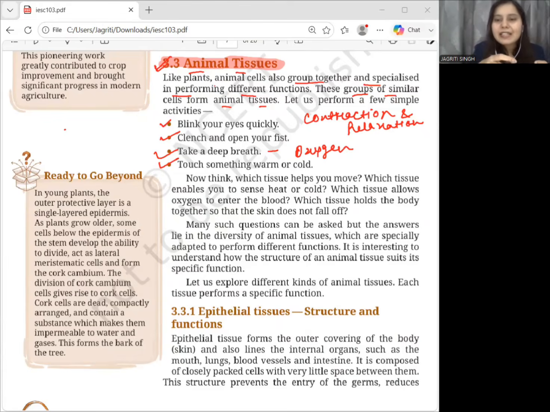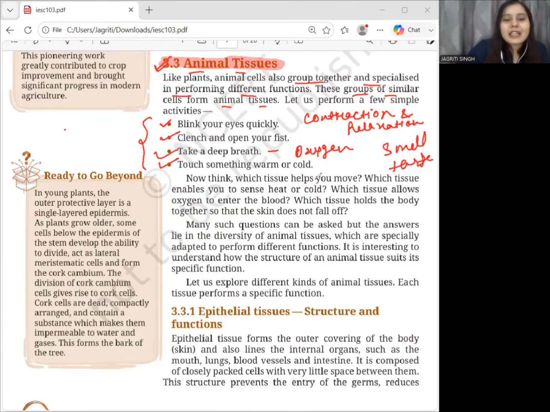So specialized cells help us to detect different sensations. If we study epithelial tissue, there are also some specialized receptor cells which are involved in sensory functions such as smell, taste, sound, or even balance as well. So from these activities, we observed that different tissues perform different functions.